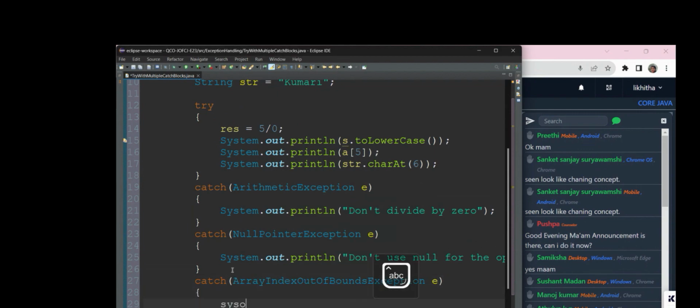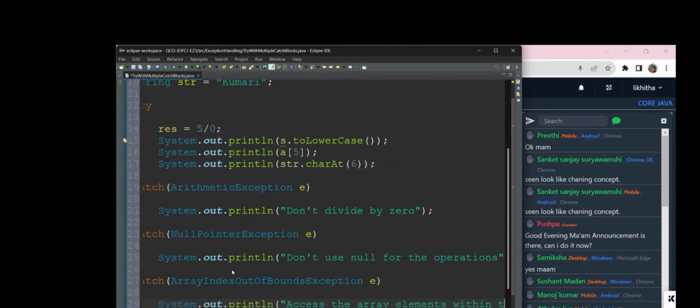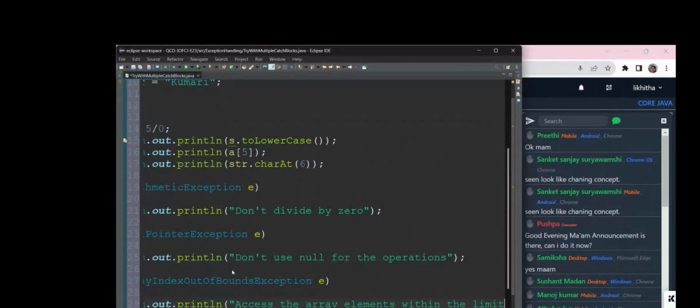We shall tell the reason: access the array elements within the limit, or within the boundary.